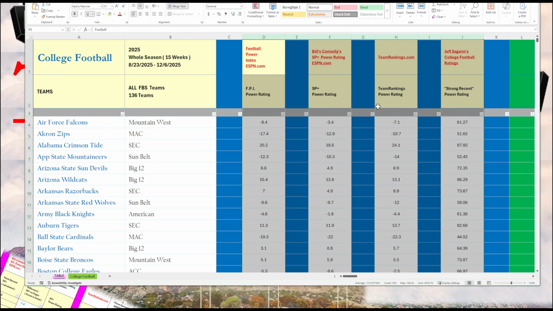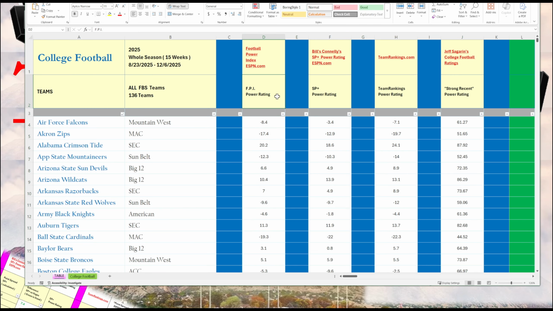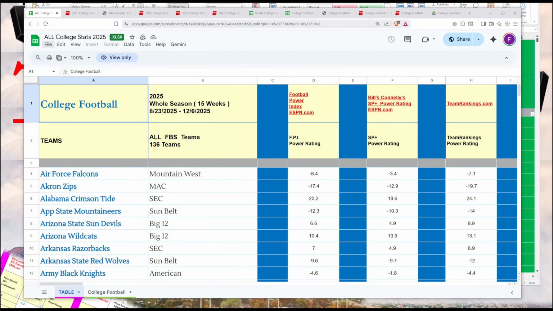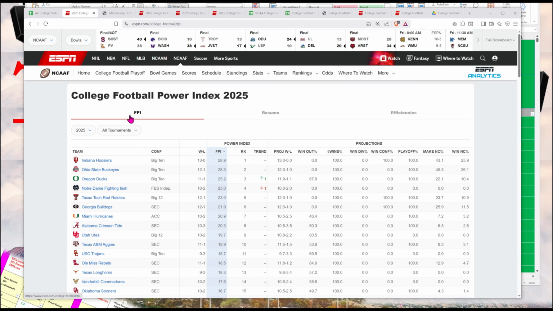The next four columns have power ratings from 4 different authoritative sources. The first one is FPI, Football Power Index, from ESPN. The second column is Bill Connelly's SP Plus Power Rating, which is also published on ESPN. The third power rating is Team Rankings Power Rating. And the fourth column is Jeff Sagarin's College Football Ratings. Let's look at these sources. So the FPI is ESPN's Football Power Index.